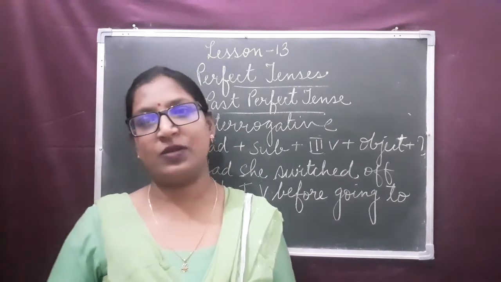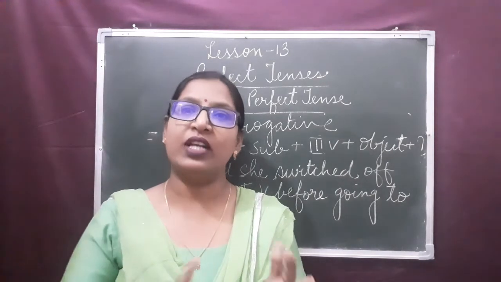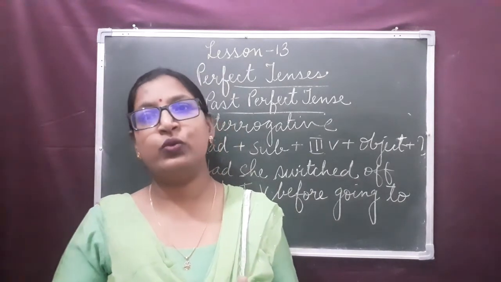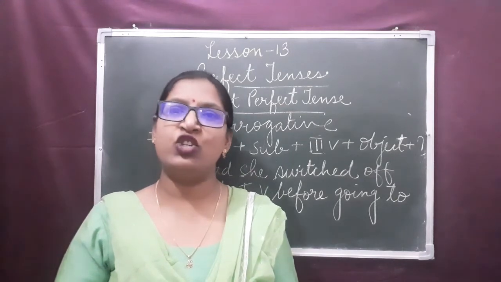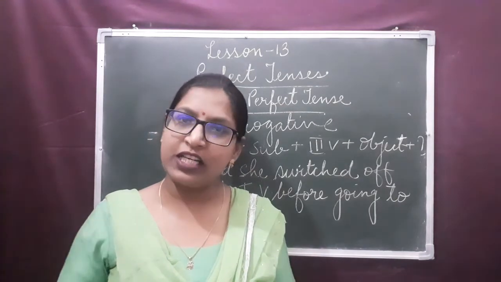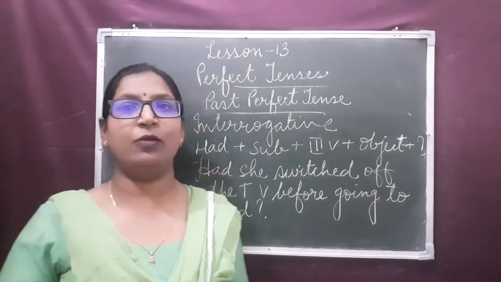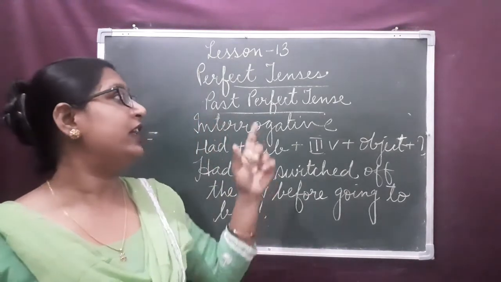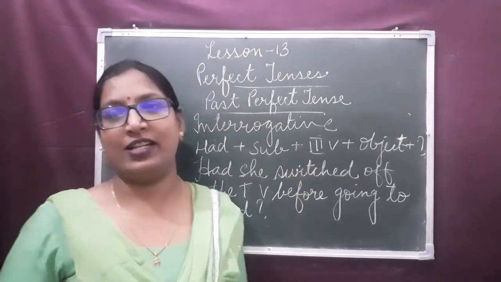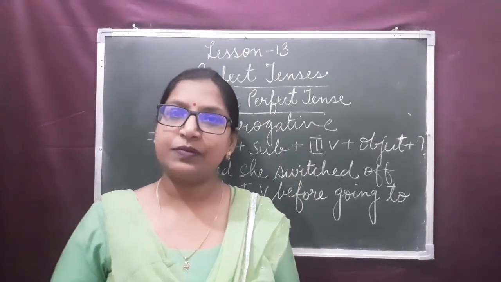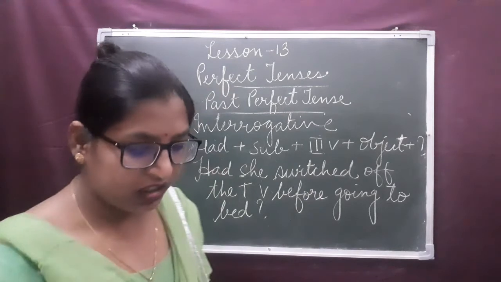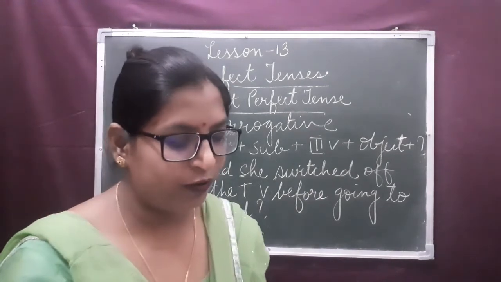With I, we, you, they, he, she, it, all the singular and all the plural subjects, we use the helping verb had in the past perfect tense. So this is about the past perfect tense.